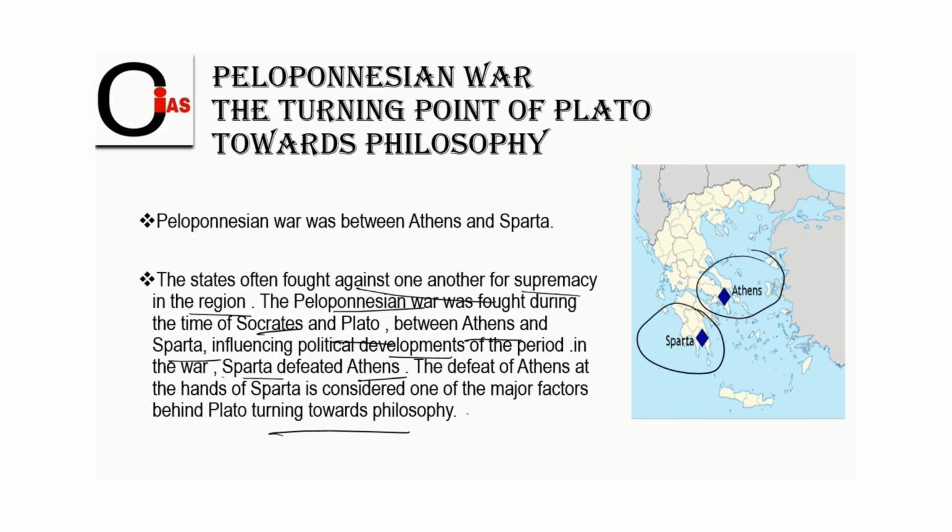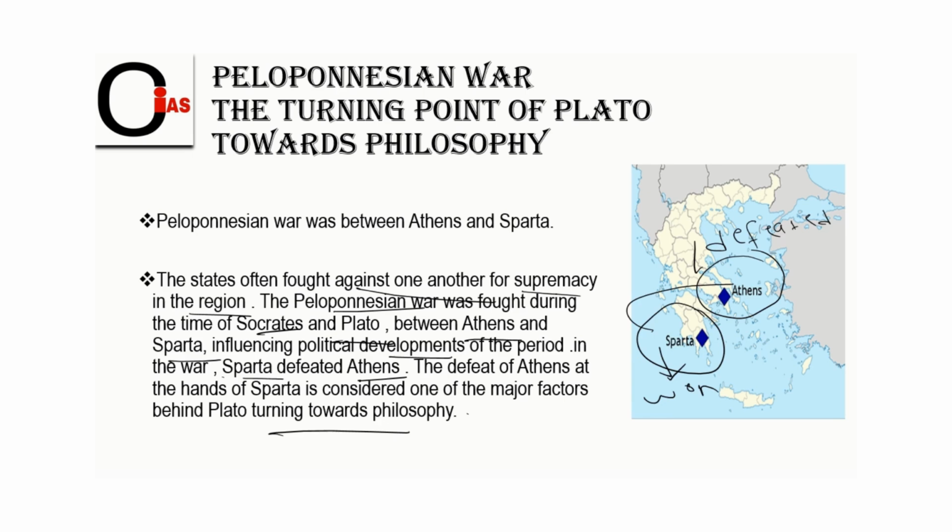See, friends, actually the war took place between Sparta and Athens. Here, what happened is when the war took place, Athens got defeated. And there was a victory of Sparta. Sparta won the war. So what actually happened after Sparta won the war?